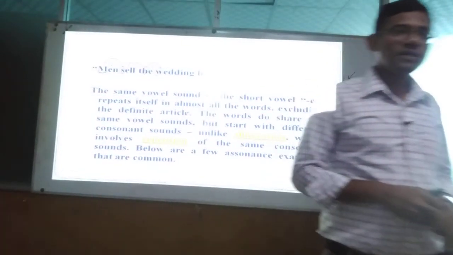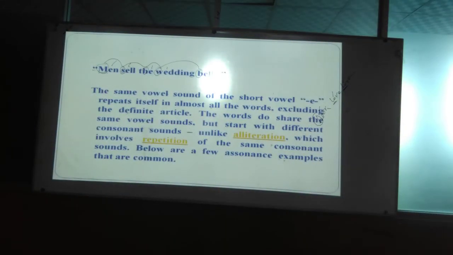It is not necessary, or it cannot be used at the beginning of the words, but they must be used closely, like alliteration. They should not have a long gap. Okay? So this is called what? Assonance. So you have seen that here the same vowel sound of the short vowel E repeats itself in almost all the words, excluding the definite article.